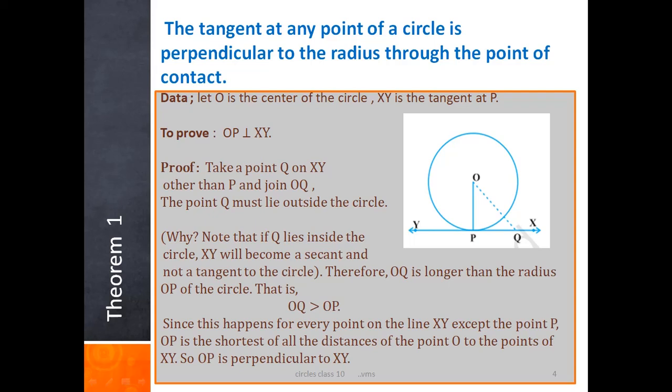OQ is always greater than OP because OP is the smallest distance. Therefore, OQ is greater than OP. OQ is longer than the radius. OP is a radius. If we take another point A on the circle, OA is also a radius, and OQ is larger than OA. Therefore, OQ is always greater than OP. Therefore, OP is the smallest distance. Therefore, OP must be perpendicular to the tangent XY. This is theorem 1.